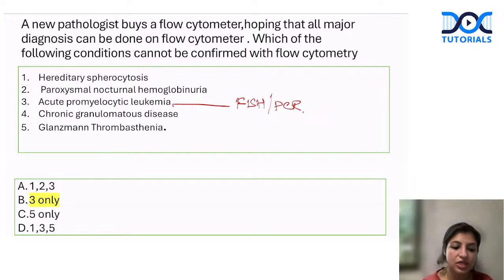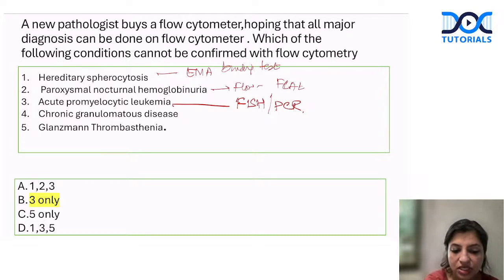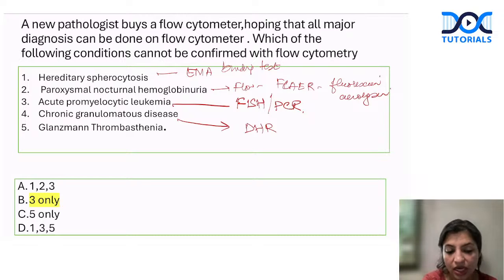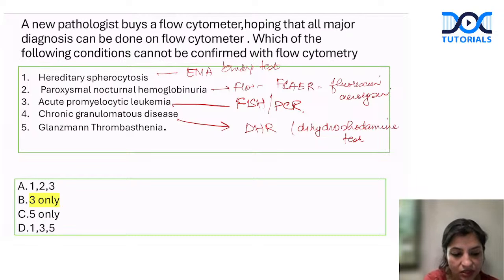For hereditary spherocytosis, we have EMA binding test. That is the diagnosis of choice, EMA binding test. For PNH, we know we have flow cytometry by FLAER, which is fluorescent aerolysin. Then we have chronic granulomatous disease, in which we do the dihydrorhodamine test. And then we have Glanzmann thrombasthenia, which all of you know is again diagnosed by flow cytometry using CD41 and CD61.